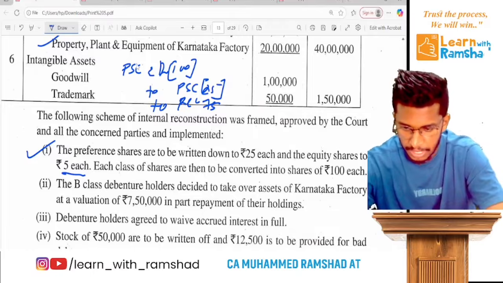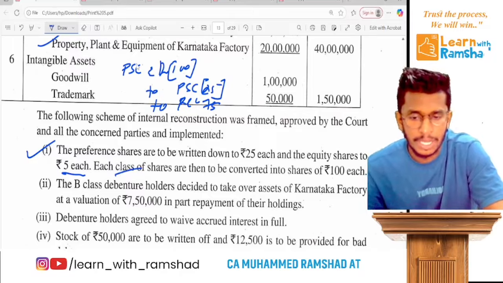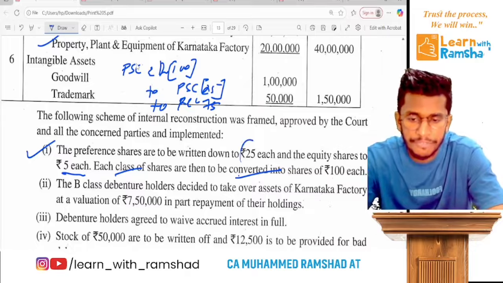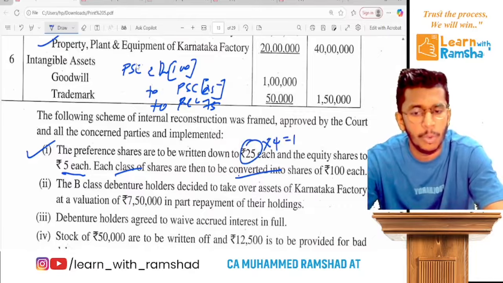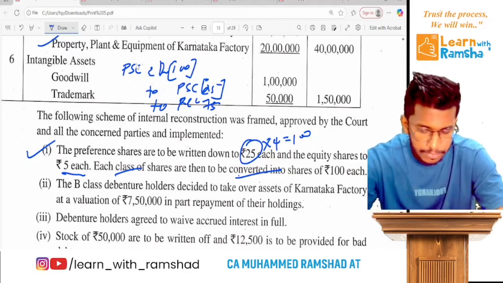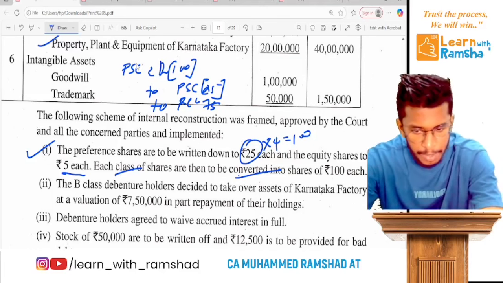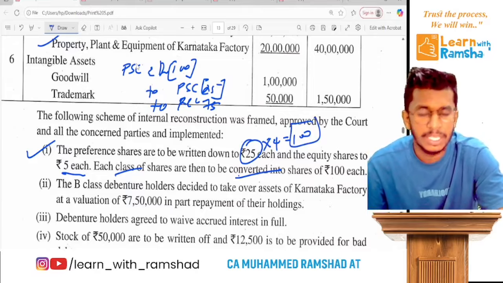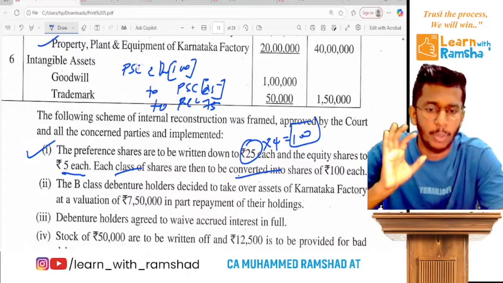Now remember, what is the next requirement? I'll show you. Each class, that means preference shares and also equity shares, is to be converted into 100 each. Now, once it becomes 25, you again consolidate 4 preference shares into 100 rupees. And also here into 100. Ready? So then remember, actually the numbers are changing but the amount is not changing. Even if it is 4 of 25 or 1 share of 100, the amount is same. So what you have to do is simple.